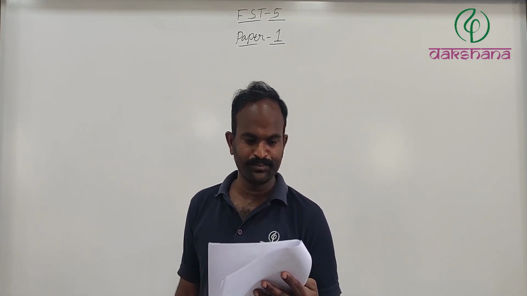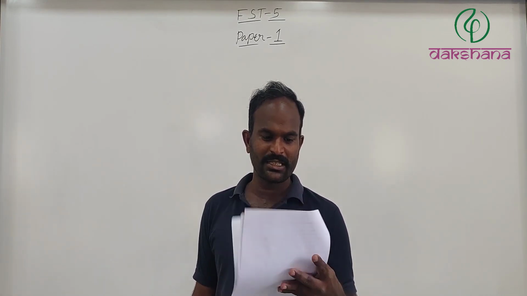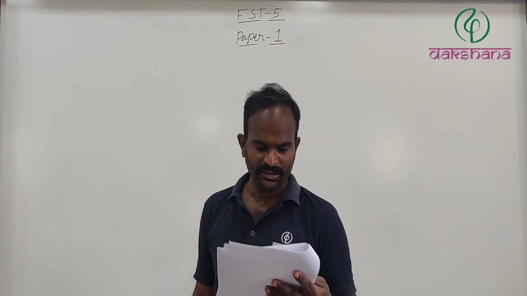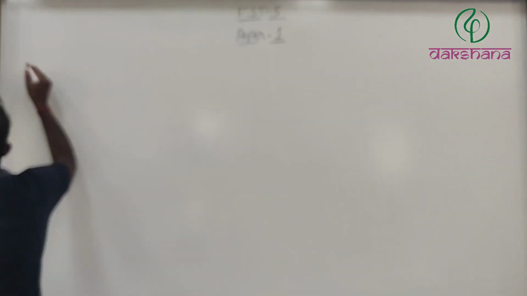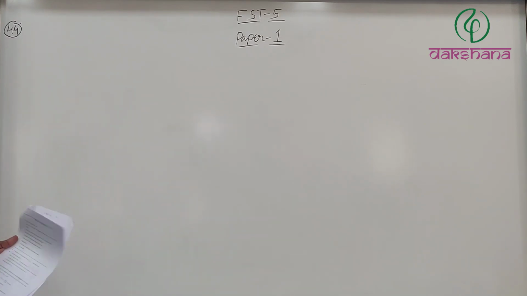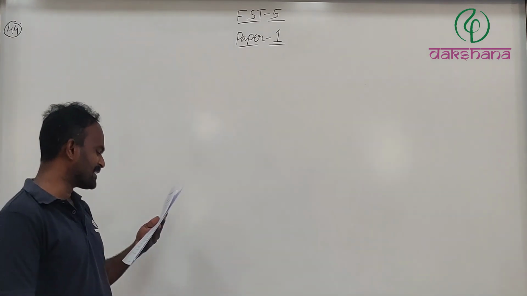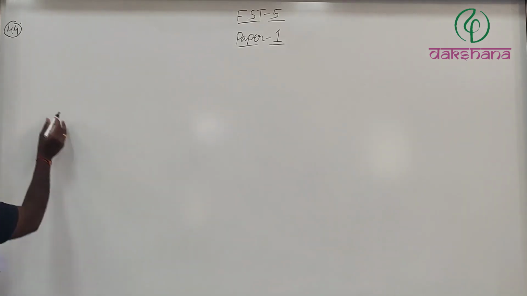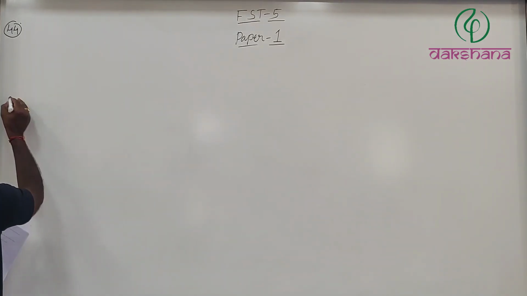Next, section 2, which is 3-digit integer, given that. And then this question number 44. The first question is the degeneracy of the first excited state of the hydrogen atom.